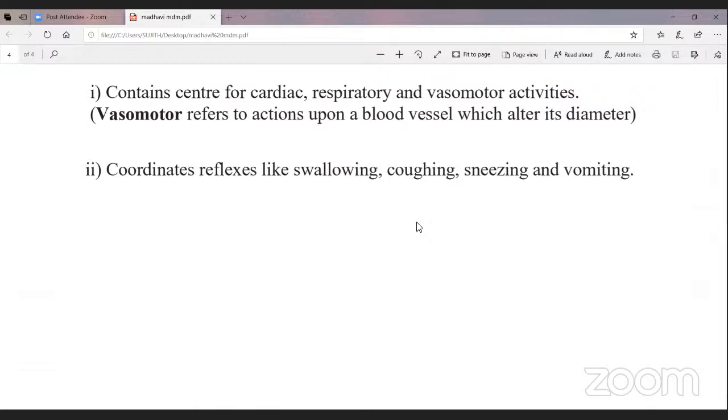What is the function of the gyri and sulci? Fourth one, what are the functions of the cerebellum? Okay, you must write these questions to answer.